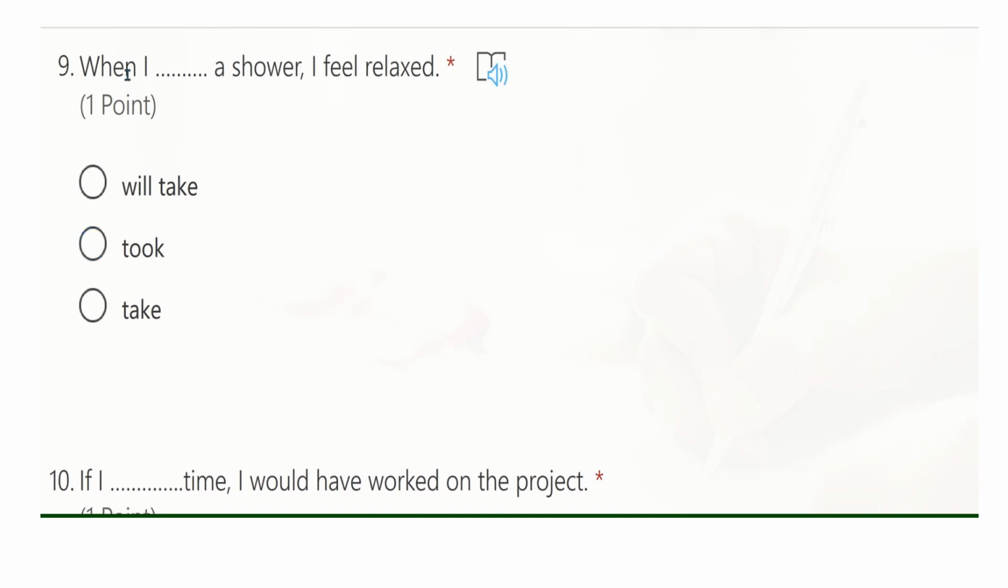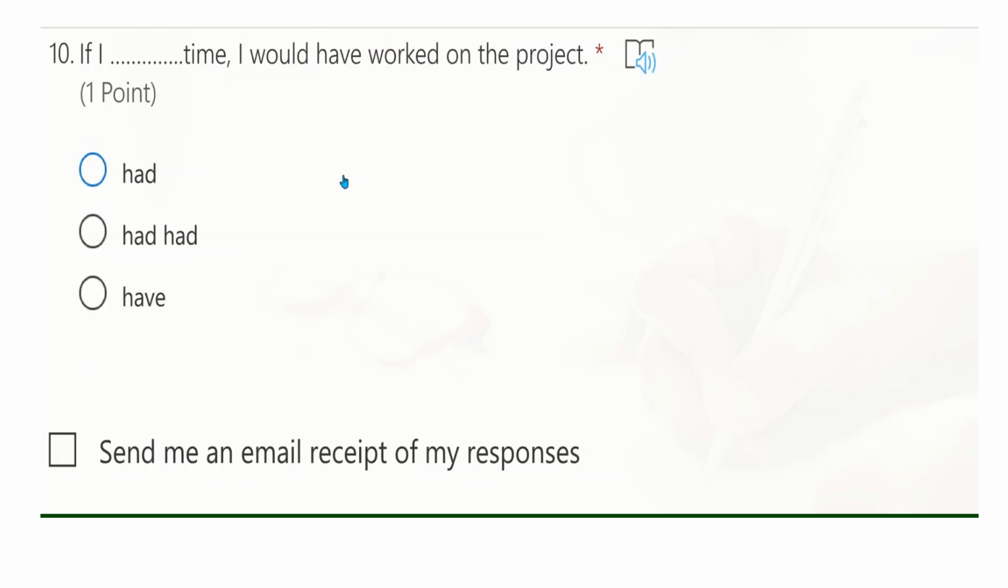So conditional type 0: if or when plus verb in the present simple, here take, plus also feel, present simple. Last sentence: if I time, I would have worked on the project. Is it had, or have? So the right answer is if I had time, I would have worked on the project. This is third conditional. If plus verb in the past perfect, here had. This is the past perfect of have. Plus would have, plus past participle worked.